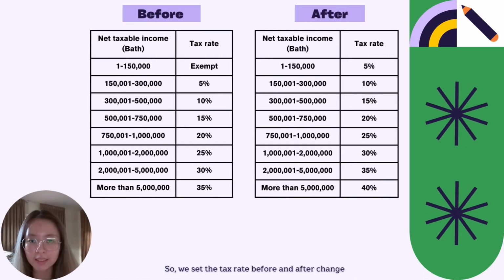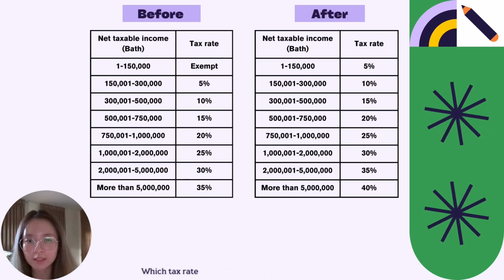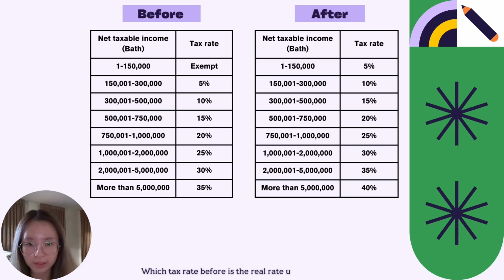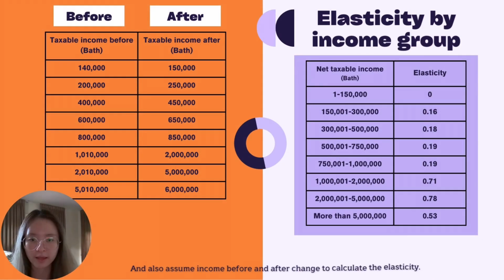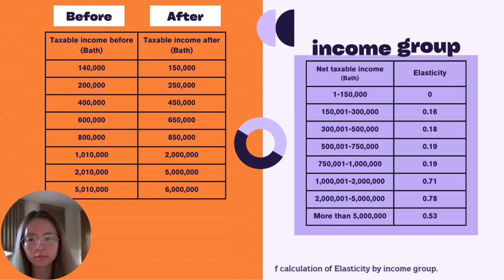So we set the tax rate before and after the change, where the tax rate before is the real rate used at present, and also assume income before and after the change to calculate the elasticity. On the right hand side, the table is the result of the calculation of elasticity by income group.